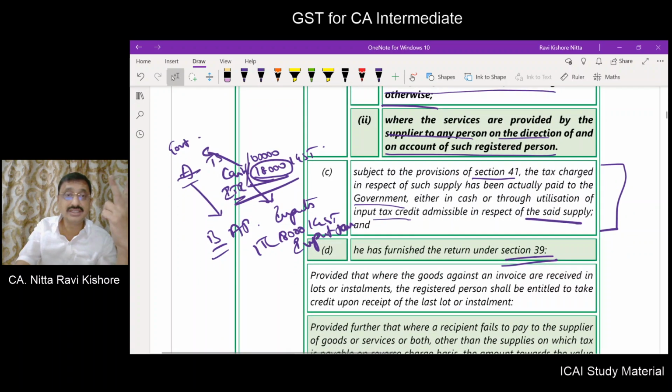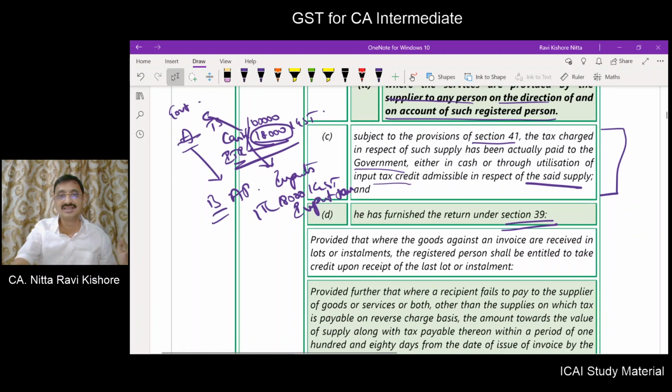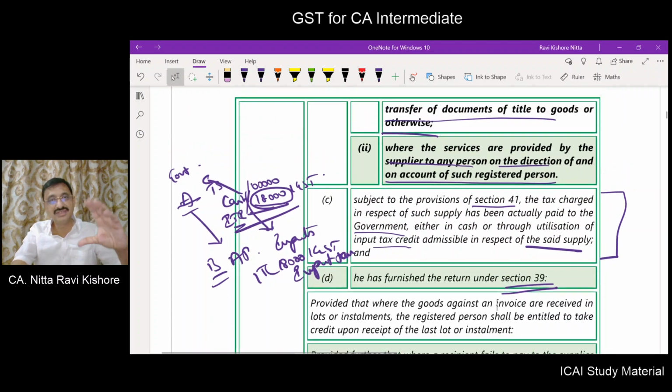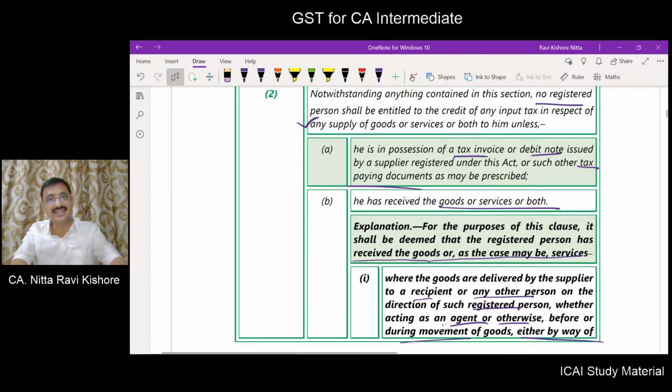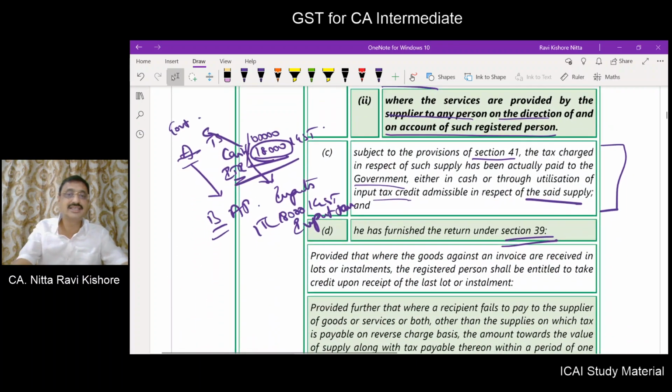The third point is the tax should have been paid by the supplier either in cash or through the utilization of his input credit, and the supplier should have furnished the returns under section 39 of the CGST Act. Okay, so if these four conditions are satisfied, then alone you are eligible to take input tax credit,